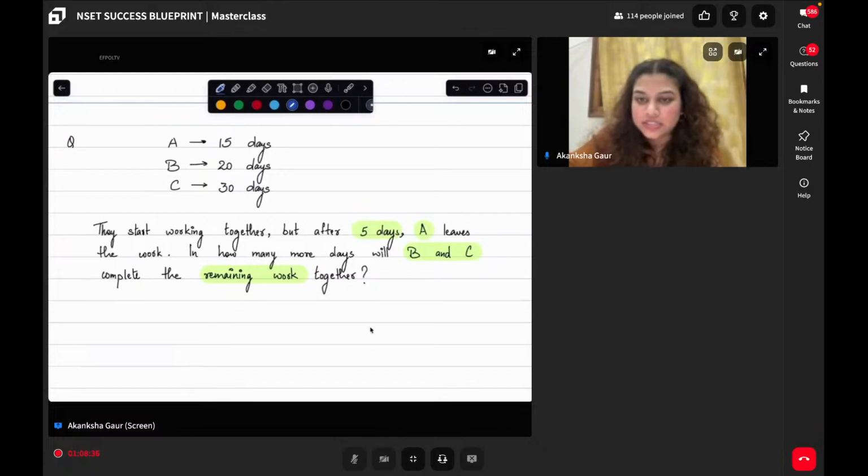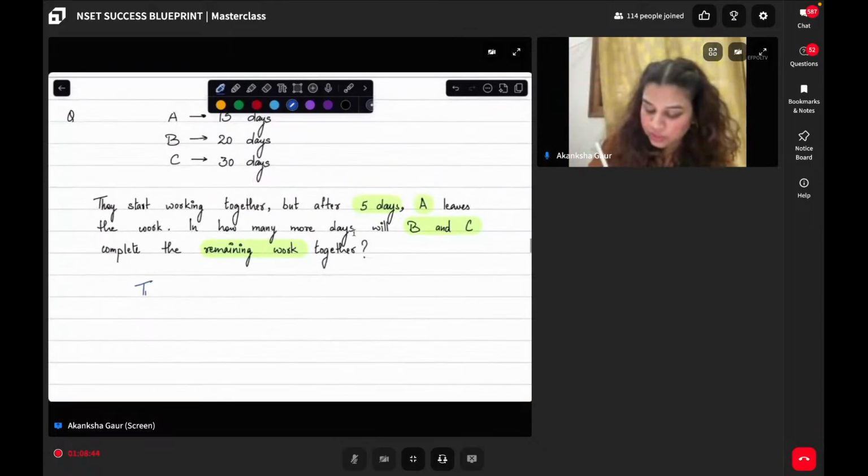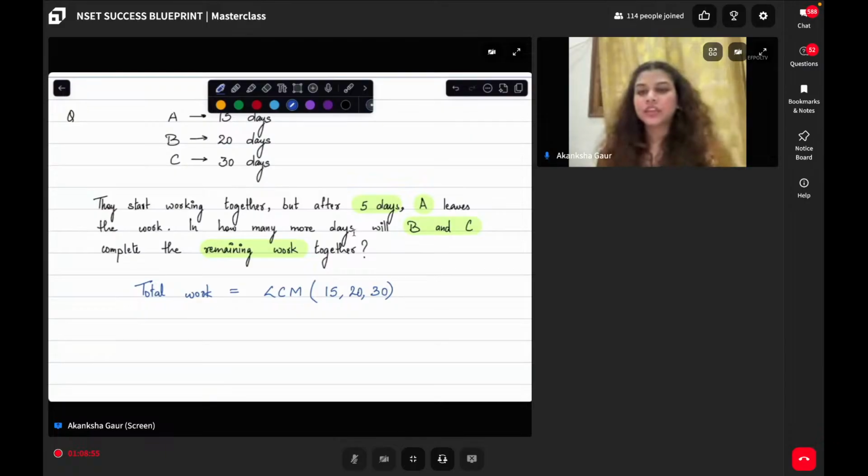Yes, Durgesh is right. Banwari is also right. So let us do it via the method that we have learned. So what is the total work? Total work, as we learned, is the LCM of all the days, 15, 20, and 30, which will be 60 units in total.